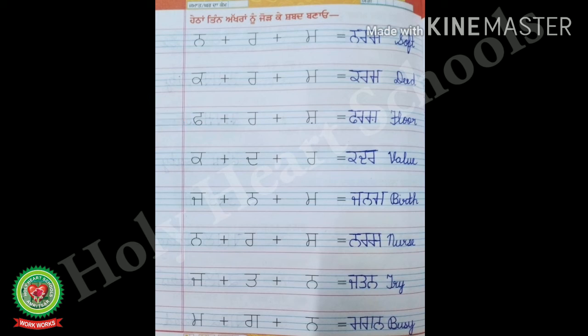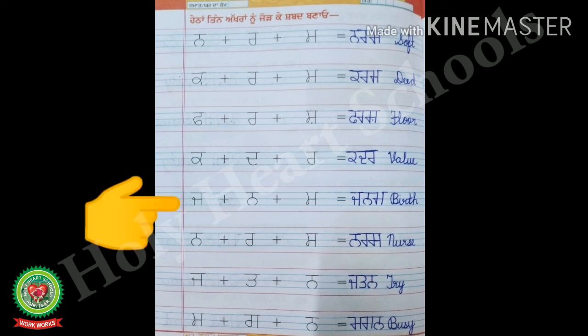Now, look at the next line. That means, look at the fourth line and start reading the letters given. Kakka plus Dadda plus Rara. So, after joining it, the word becomes Kadar. So, write down Kadar in front of is equal to sign. Kakka Dadda Rara, Kadar. And after that, write the English meaning of Kadar. That is value. V-A-L-U-E, value.